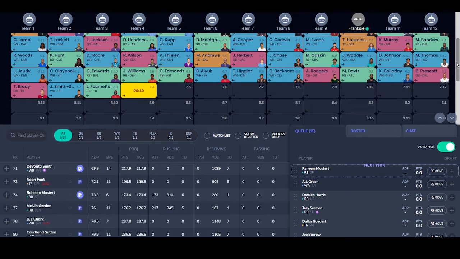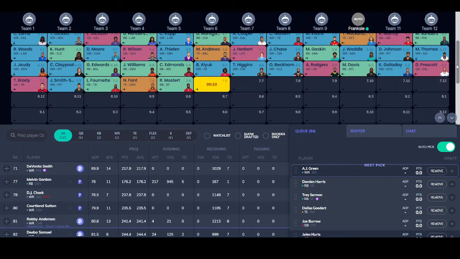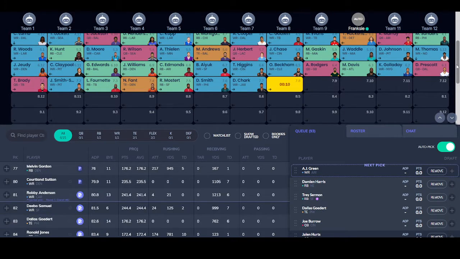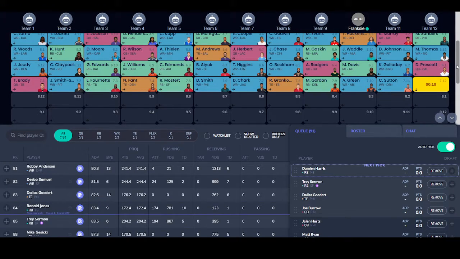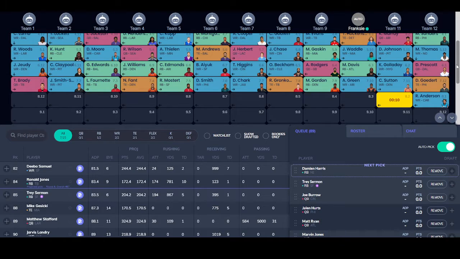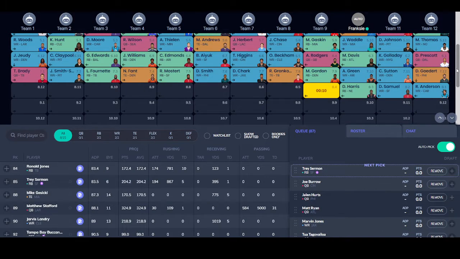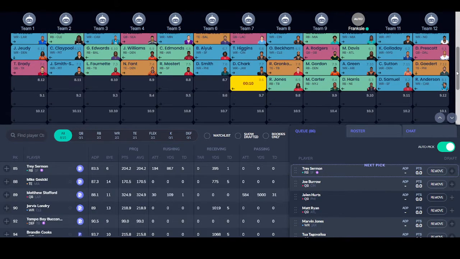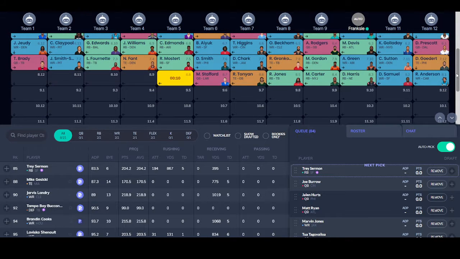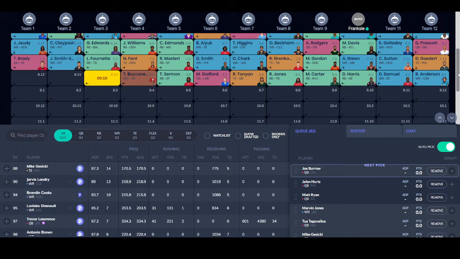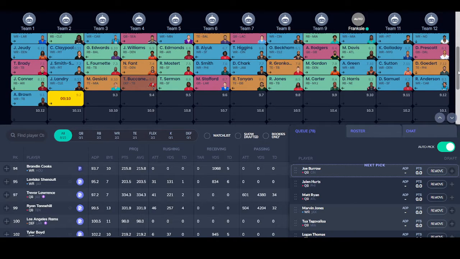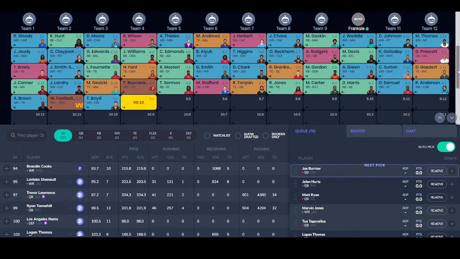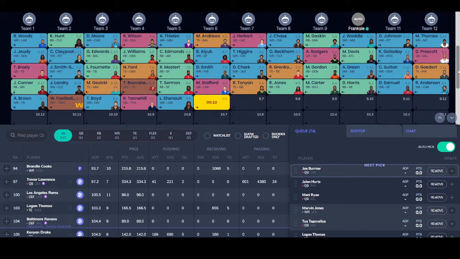So now we come to round 7. It's coming back to me. AJ Green's going to be my 7th rounder, because no one else is reaching for him at his average draft position of about 170 or something. Following that's Cortland Sutton, Dallas Goedert, Robbie Anderson, and Deebo Samuel. Comes up to me, I get Damien Harris. Again, running back wise, I'm happy with that because that's an every down starter. Well, he should be an every down starter. New England's a bit humming and ahhing with their things.